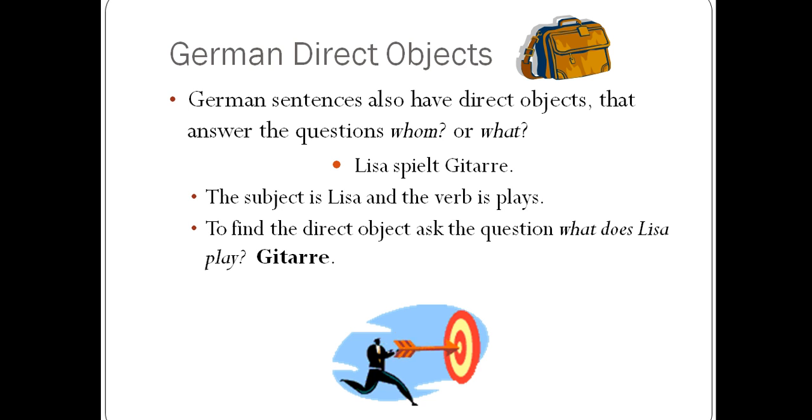German sentences also have direct objects that answer the questions whom or what. For example, Lisa spielt Gitarre. Lisa plays guitar. The subject is Lisa. What she's doing is playing. And then we ask ourselves, what does Lisa play? Gitarre. Gitarre would be the direct object in that sentence. So German sentences work the same way. You just have to remember what these words mean.